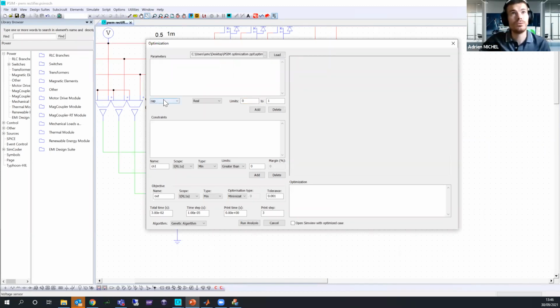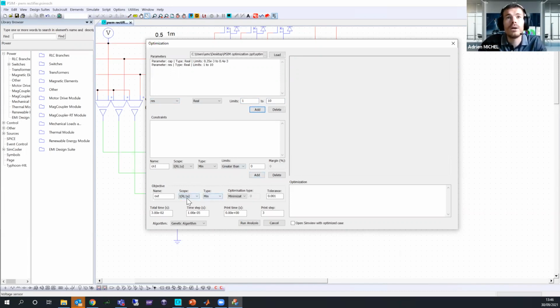So first I want to optimize my capacitance, and again I want to apply some limits, because your system will reach your needs if you know more or less the limits of your parameters. So in my case, I used those values. For the resistance, now I am going to use 1 and 10 ohm for my limits directly. I don't want to use any constraint now.